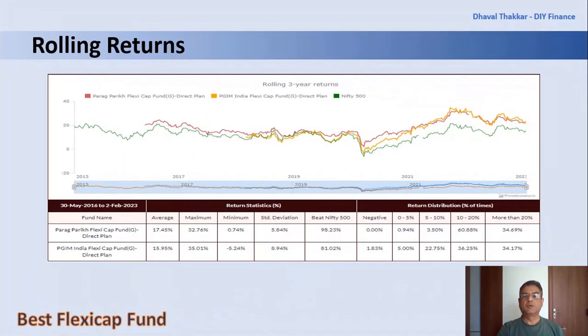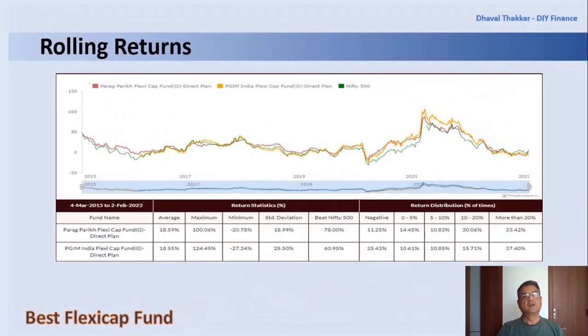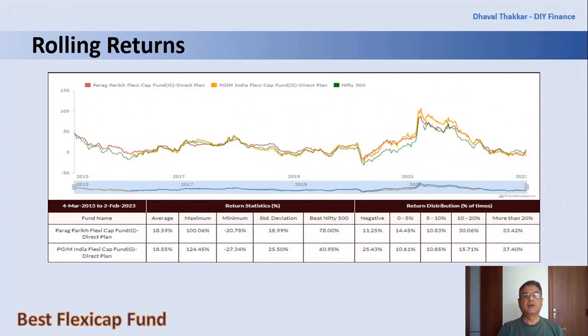Here also, the performance of Parag Parikh Flexicap fund is better as it beats its index 98%, whereas PGIM India beats its index 81% only. Now let's check 1-year rolling returns. Here also, the performance of Parag Parikh Flexicap fund is better than PGIM India Flexicap fund as both the funds are able to generate the same average returns, but Parag Parikh Flexicap fund is having less volatility.